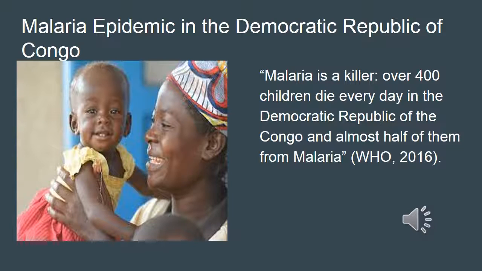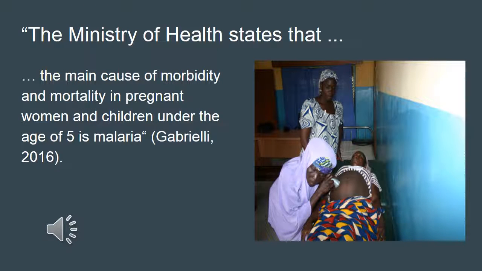Malaria is a killer. Over 400 children die every day in the Democratic Republic of the Congo, and almost half of them from malaria. The Ministry of Health states that the main cause of morbidity and mortality in pregnant women and children under the age of 5 is malaria.